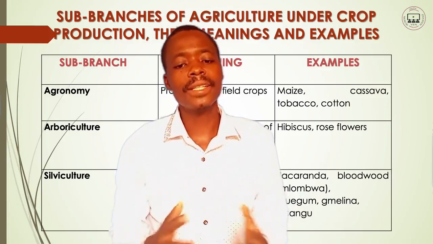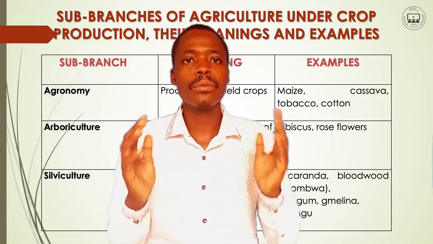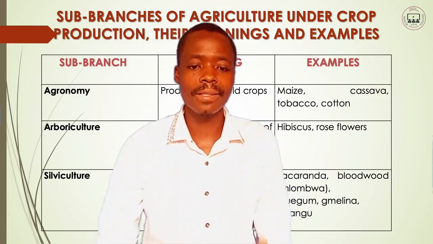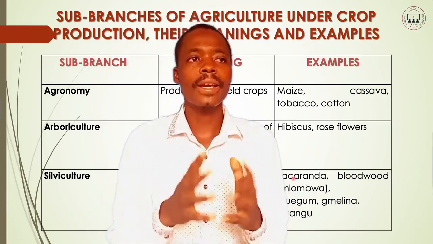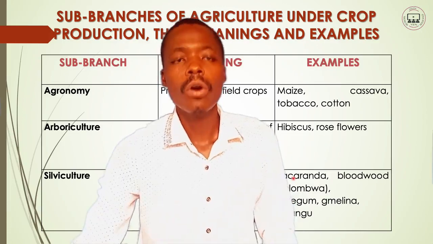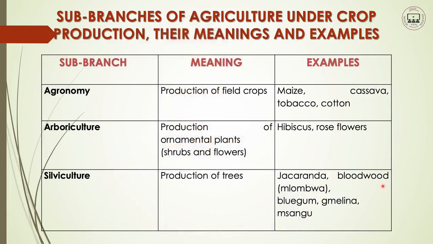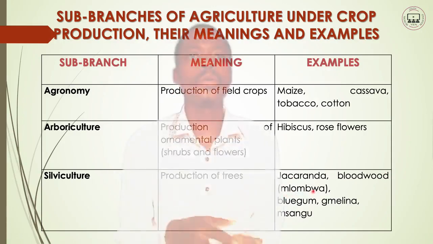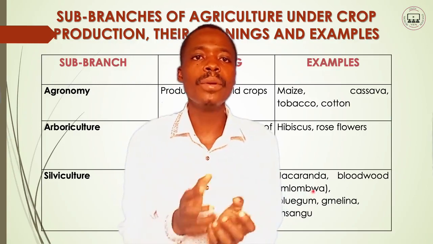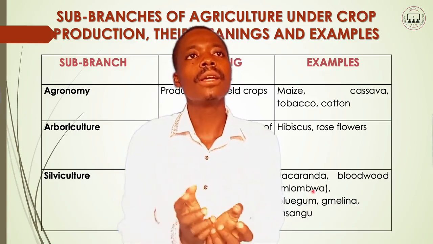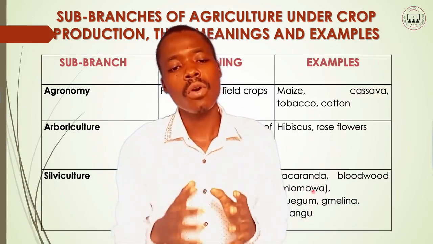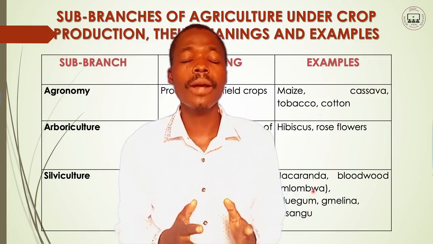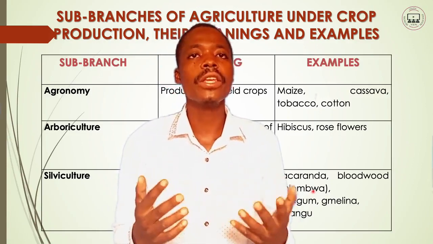So trees that can be produced, that can be planted under silviculture, we have trees like these ones. We have the jacaranda trees. These ones can be planted, and also we have the bloodwood. Bloodwood is mlombwa tree. People plant these ones. So when you see people planting trees in their backyards, what they are doing there is what we call silviculture. It is a branch under crop production in agriculture.